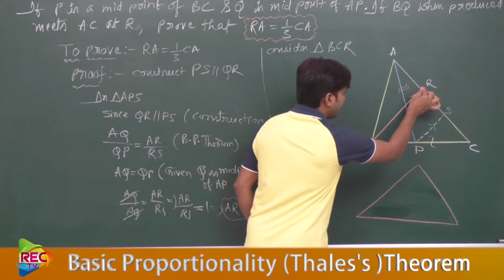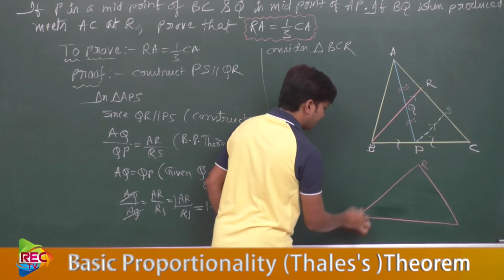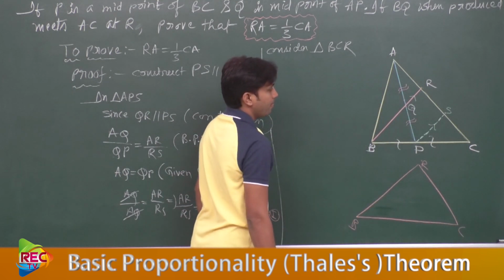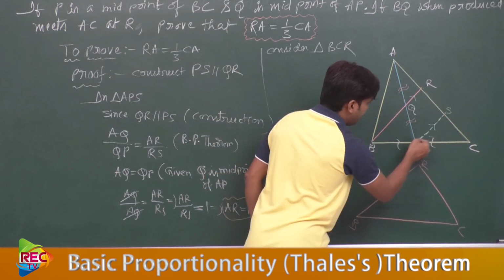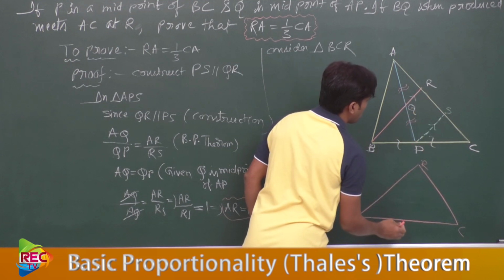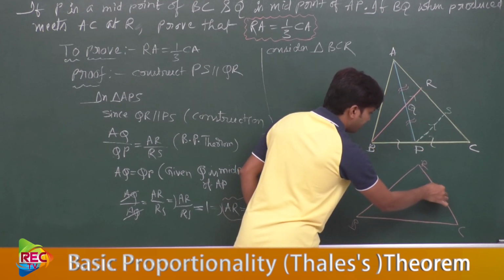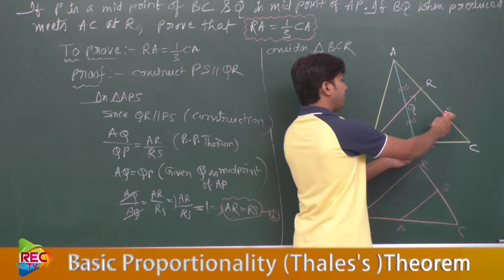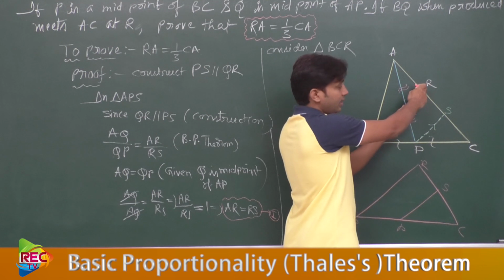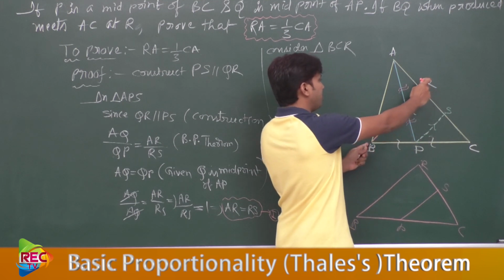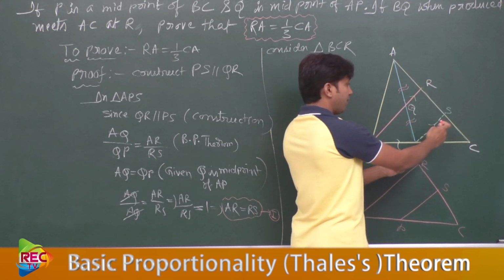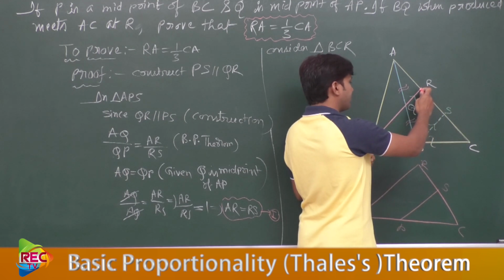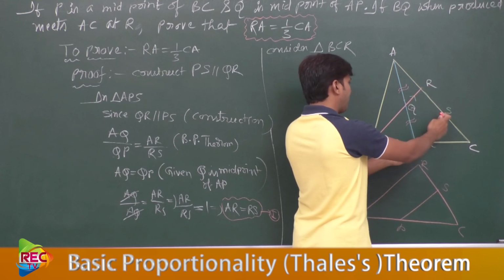Now tell me, let this be R, let this be B, and this be C. As we know, PS is a line parallel to, see, this is PS. We said that PS is parallel to QR. Then PS is obviously parallel to BR or not? Because when PS is parallel to a line segment, a part of the entire line, then it will be parallel to the whole line.